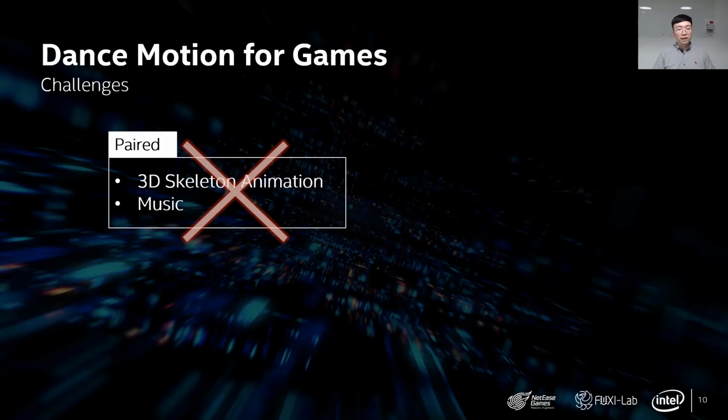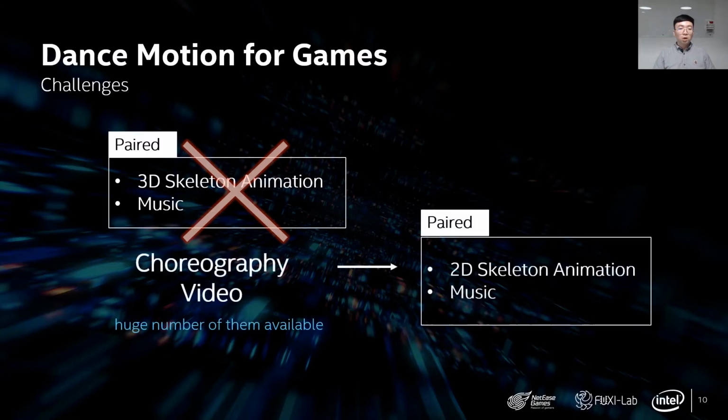Since we don't have enough paired data between 3D motion and music, we start to look for other alternatives. We found there are a lot of choreography videos publicly available on the internet. With the help of human body key point detection algorithms, we can transform these videos into paired data between music and 2D motions. With these choreography videos, we now have enough data to learn a mapping between music and 2D motion. If we can somehow set up a relationship between 2D and 3D motion, then we can indirectly generate 3D motion from input music.